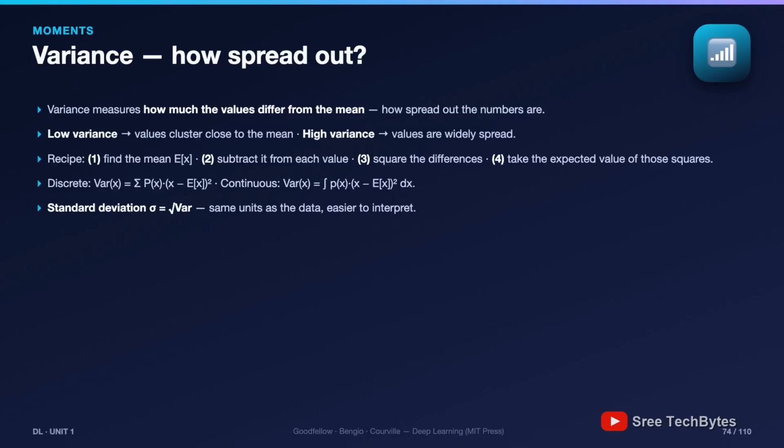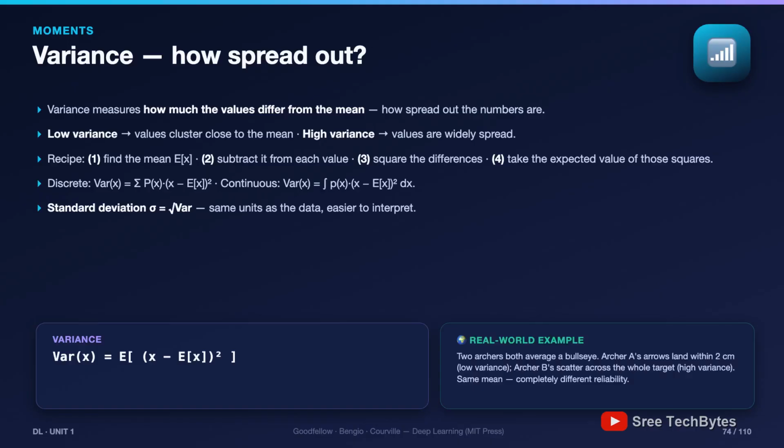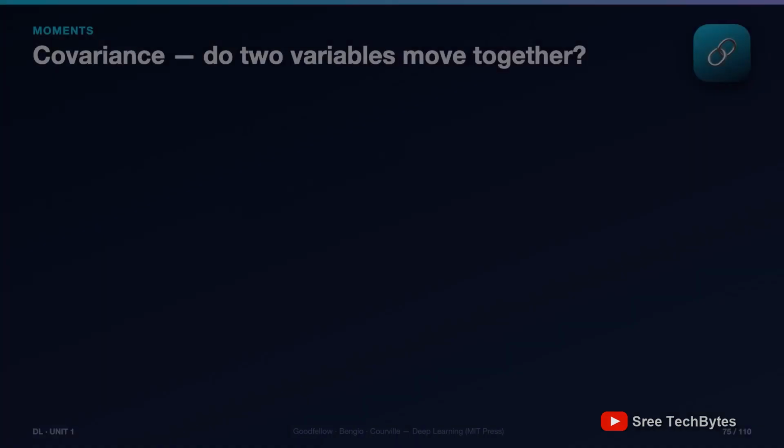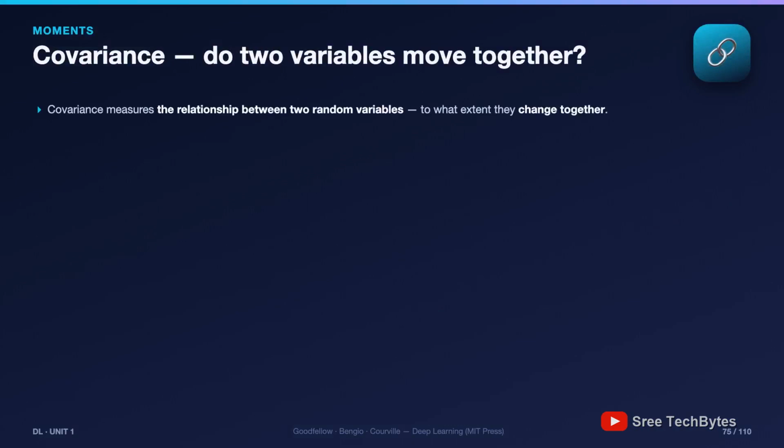Low variance values hug the mean. High variance values scatter widely. 1 practical cousin, the standard deviation, just the square root of variance, which conveniently lives in the same units as your data. And 1 exam warning: read carefully whether the question wants variance or standard deviation. They differ by exactly that square root.